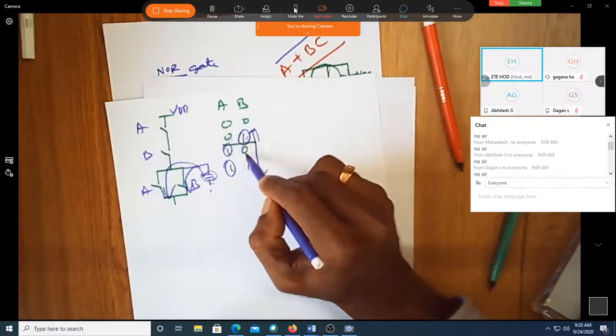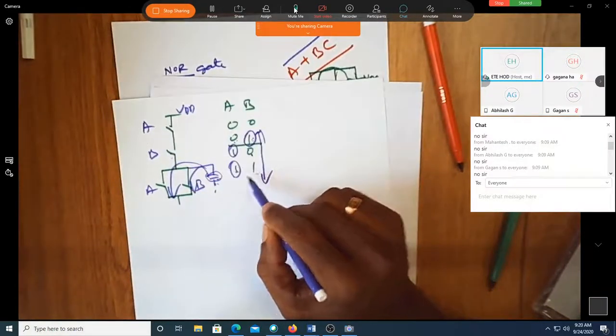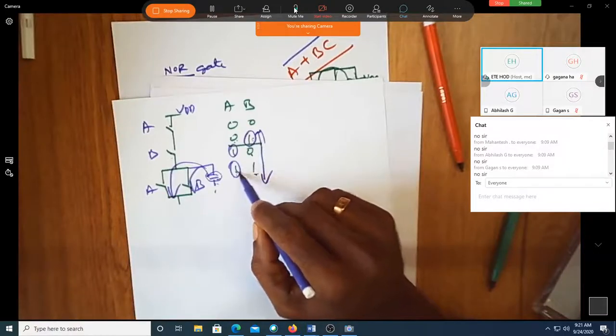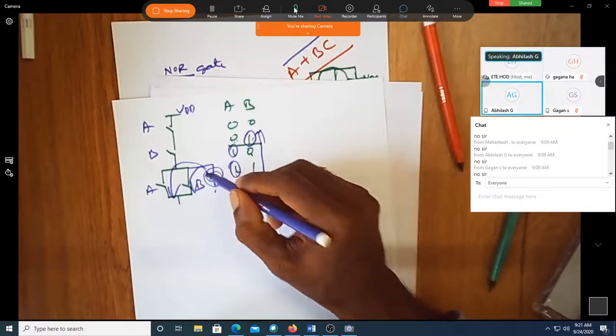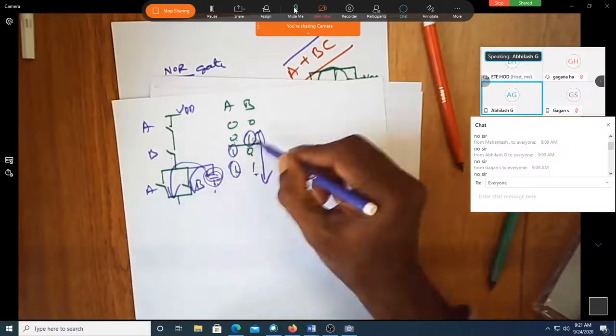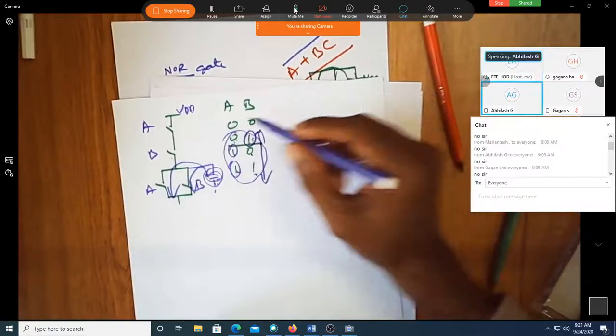How about this? A is off. How about this? Both are off, sir. So this capacitor will have only the discharge path in these three cases. Am I correct? Yes, sir. There is no charging path.